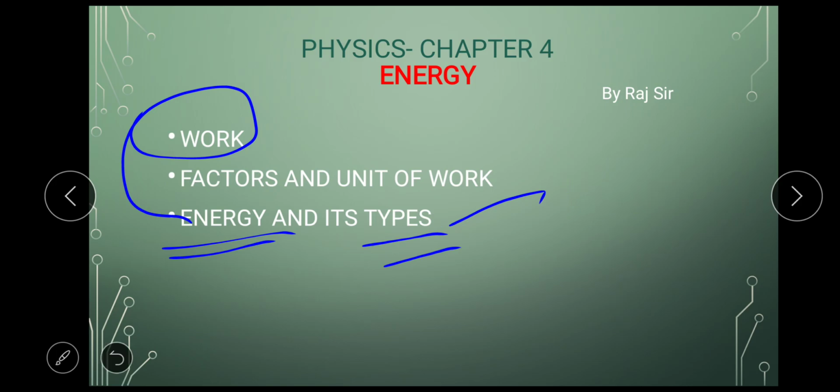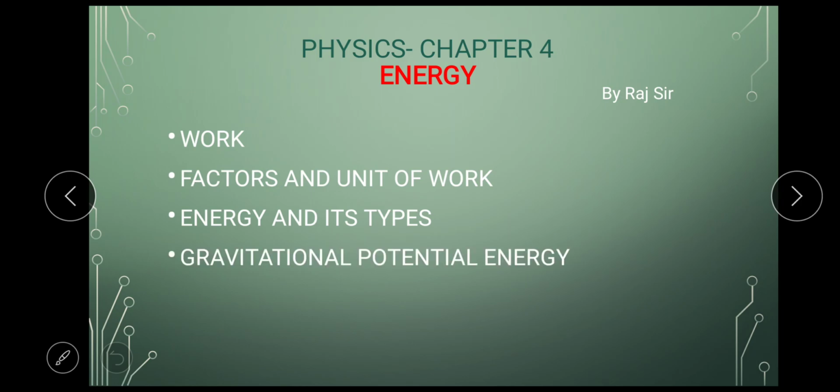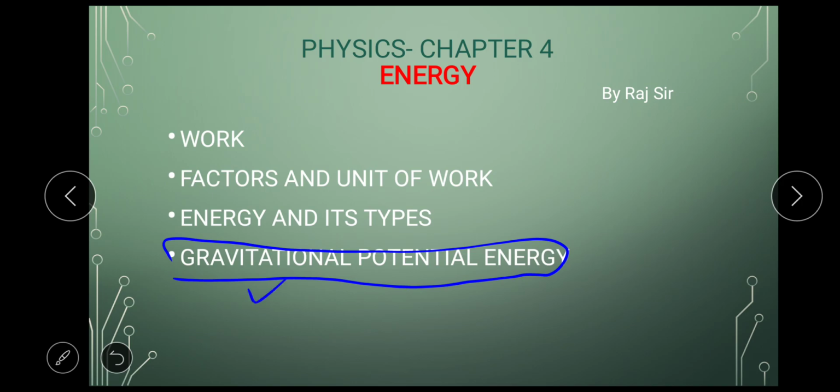After that, probably in the first video we'll complete till gravitational potential energy. This gravitational potential energy is a subpart of potential energy. This is very important because the Newton's laws of motion are based on gravitational potential energy. So in the first video we complete these 4 topics.